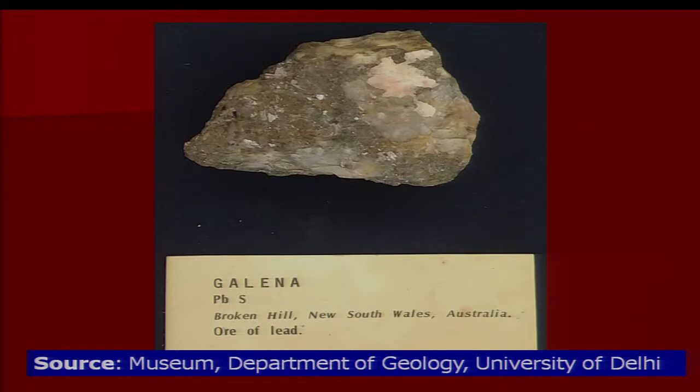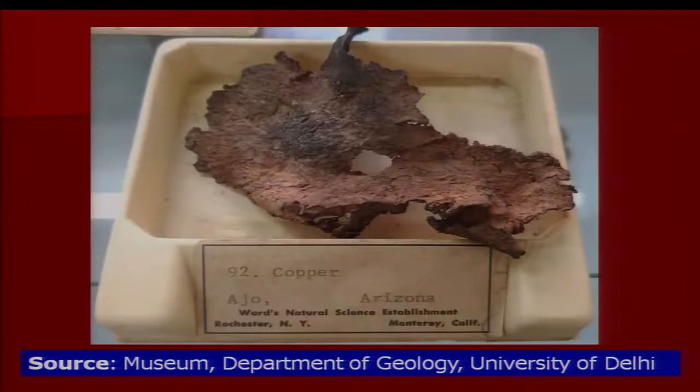So, galena is brittle. Similarly, in this case you see native copper. Native copper can be stretched into sheets. You can see this copper is almost in the form of a sheet; it must have experienced a lot of pressure, and it has developed into a sheet here.